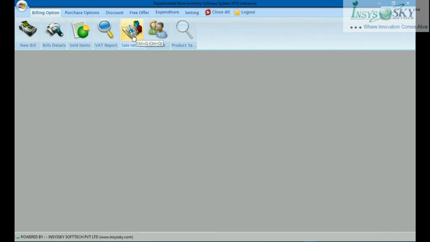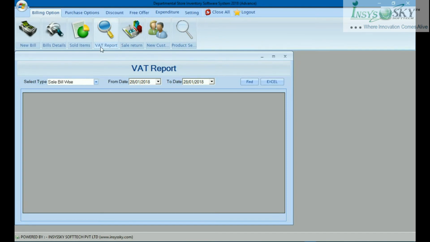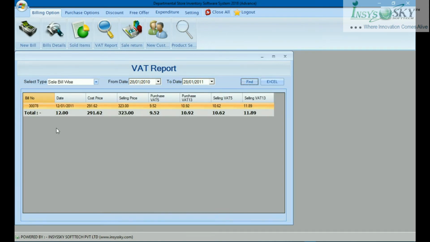In the VAT report, where we have written VAT as per India standard, it can be anything else. Here it will show the report regarding the tax. Let me put something like 2011. If I find, it will show all the details, how much tax was done.